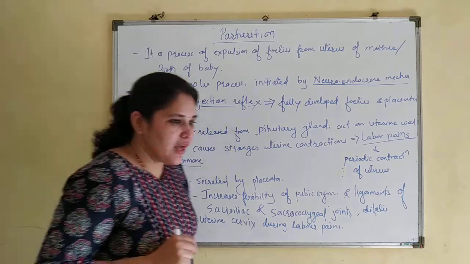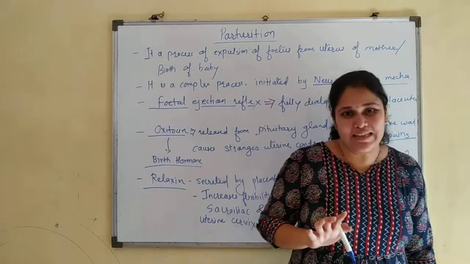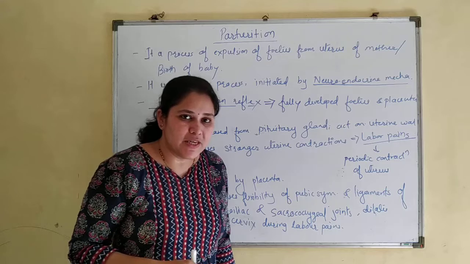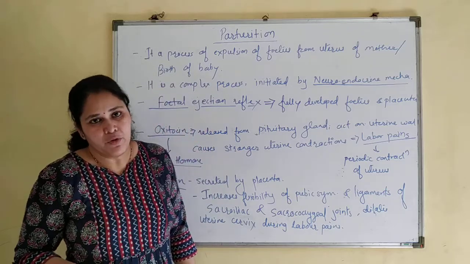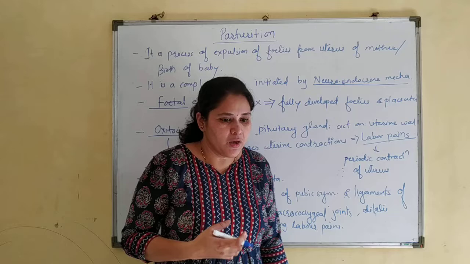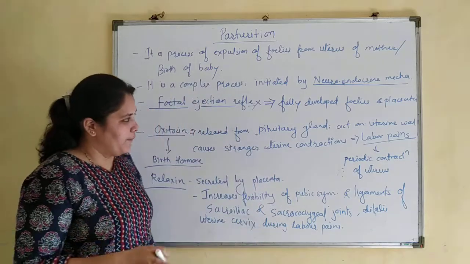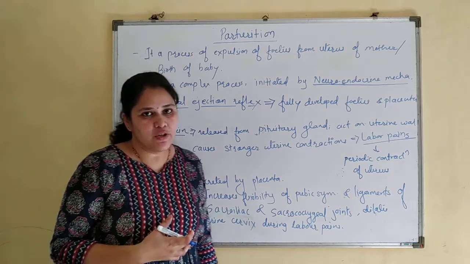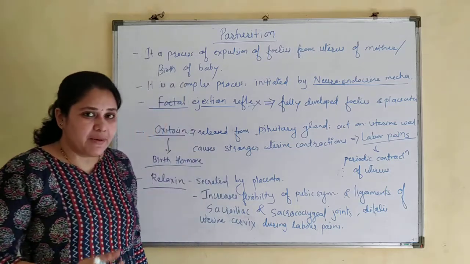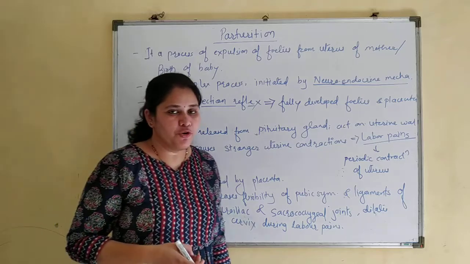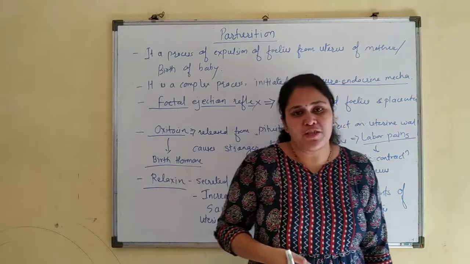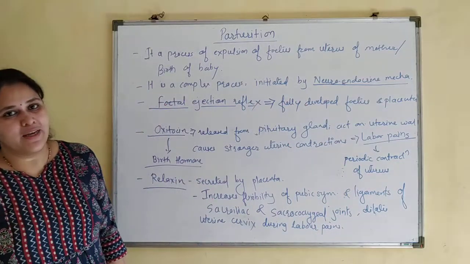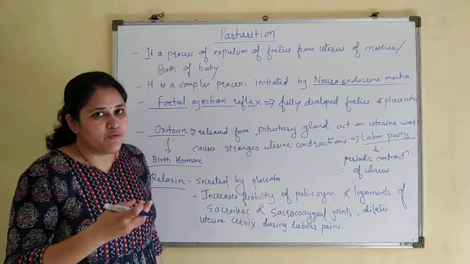Now whatever we have discussed is for the normal vaginal birth or normal vaginal delivery. In some cases, the mother's body is not able to produce labor pains, but the baby is fully grown. At that time doctors give oxytocin externally so that labor pains can be induced and the mother can have a normal vaginal delivery.